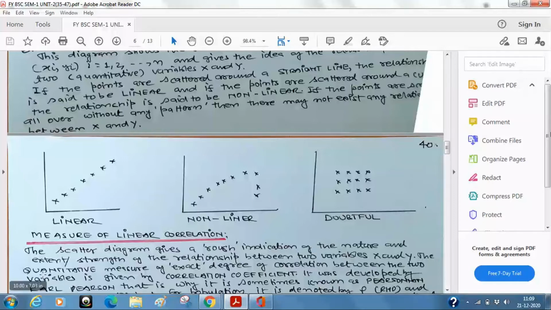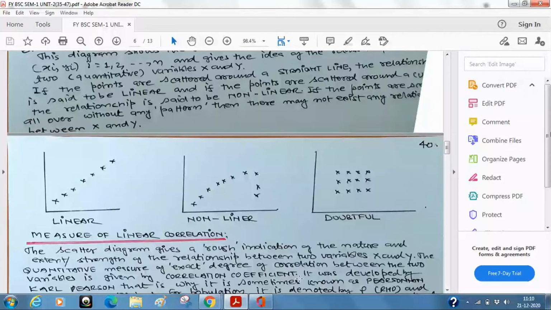It is not like the line coming down, with negative gradient or slope. So we can get some idea. But how much x is related to y, I cannot have any idea from this diagram. The quantitative measure of the exact degree of correlation between the two variables is given by the correlation coefficient. This is the important concept which we are going to discuss now.